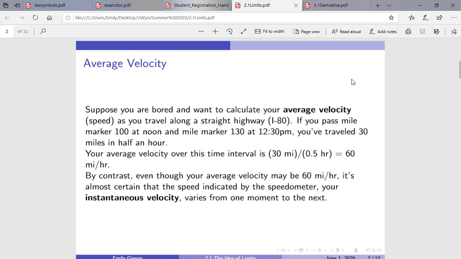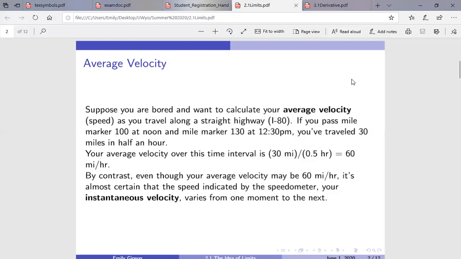Anyway, by contrast, even though your average velocity might be 60 miles an hour, it's almost certain that the speed indicated by your speedometer, your instantaneous velocity, varies from one moment to the next. So maybe for a couple minutes you're going 65 miles an hour, or maybe you're going 70 miles an hour. Maybe you're really breaking the law and you're going 100 miles an hour, but then you hit some traffic, you have to slow down.